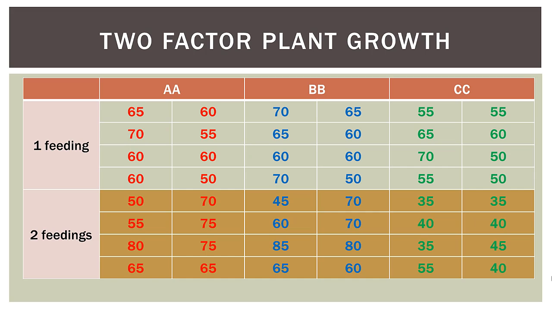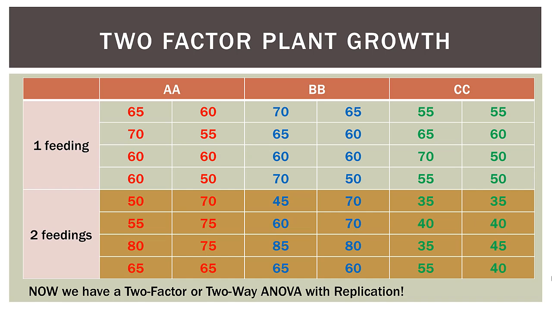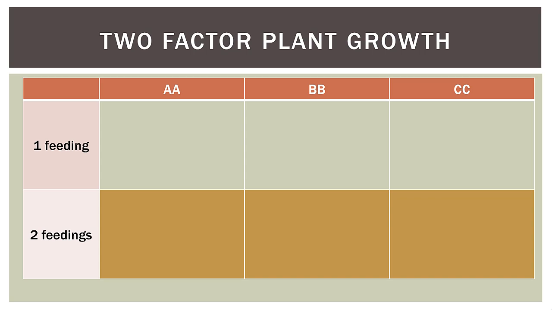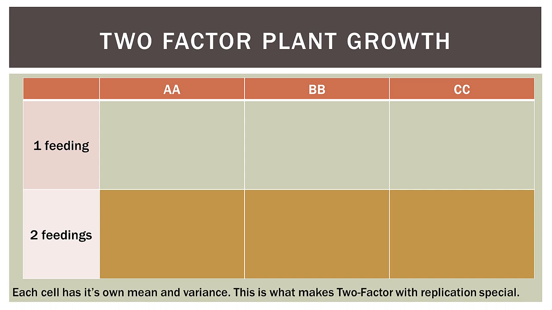So we have 6 sets of 8 plants in this experiment. We now have a 2-factor or 2-way ANOVA with replication. And it's with replication because each food and feeding frequency has 8 plants. So there are 8 plants in AA 1 feeding, 8 plants in BB 1 feeding, etc. Each cell actually has its own mean and variance.